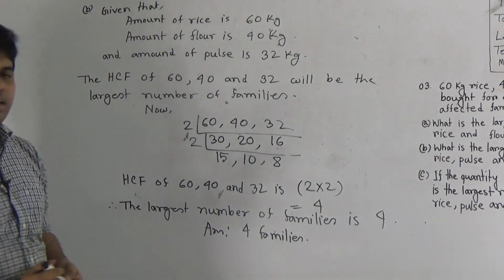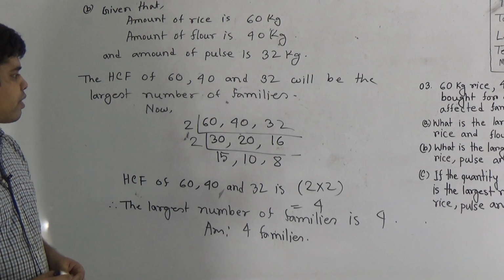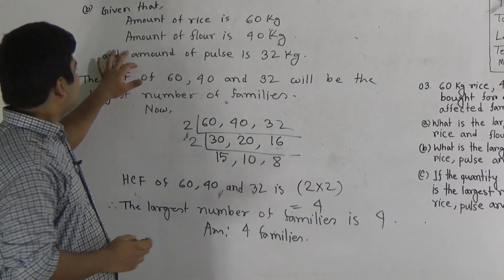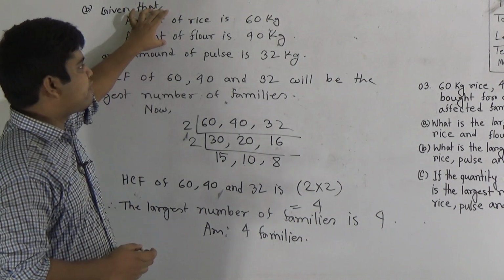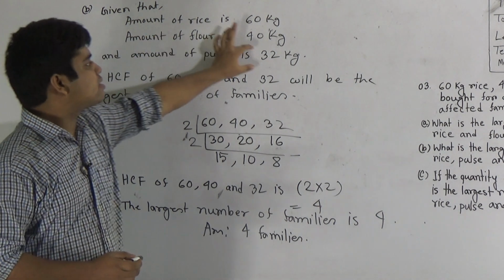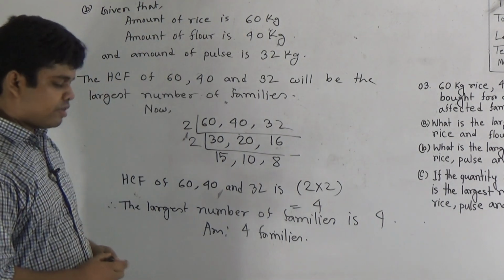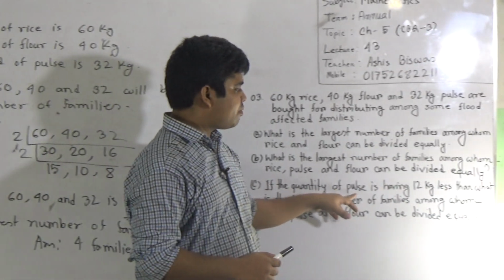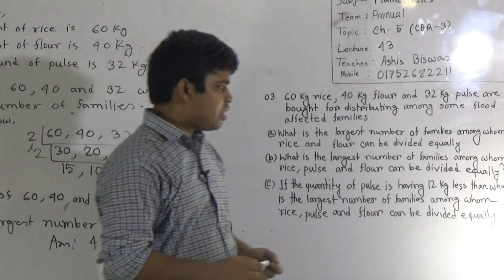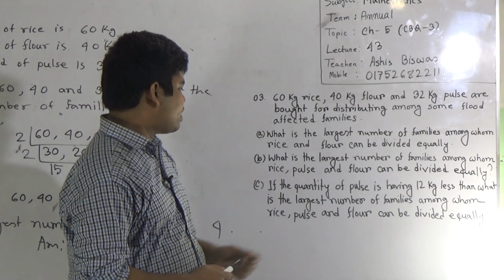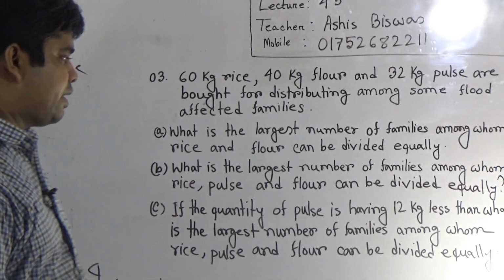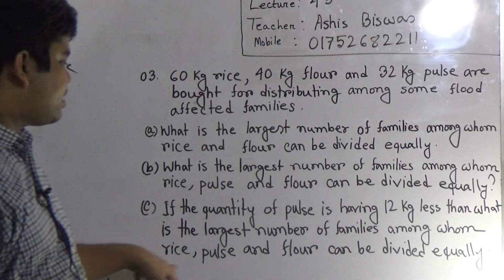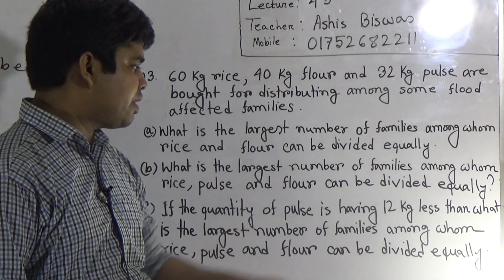Similar to question number A, but here one piece of information is added to the previous one. Amount of pulse is 32. Okay, my dear students, next we shall solve question number C. If the quantity of pulse is 12 kg less, what is the largest number of families among whom the rice, pulse and flour can be divided equally?